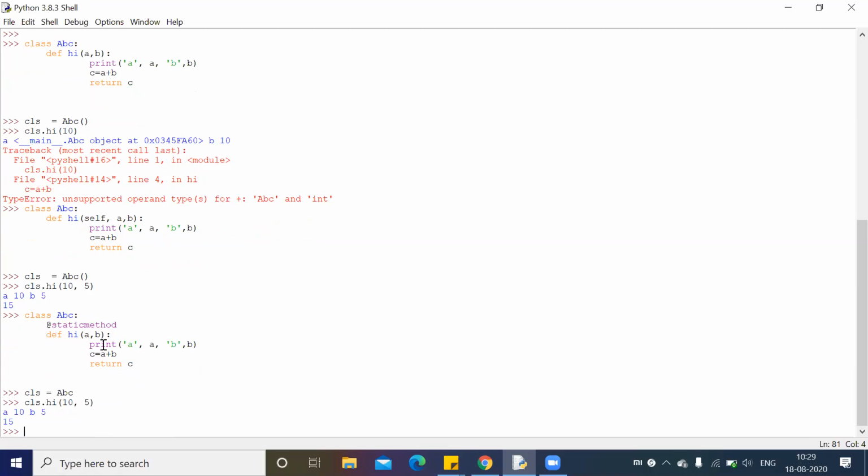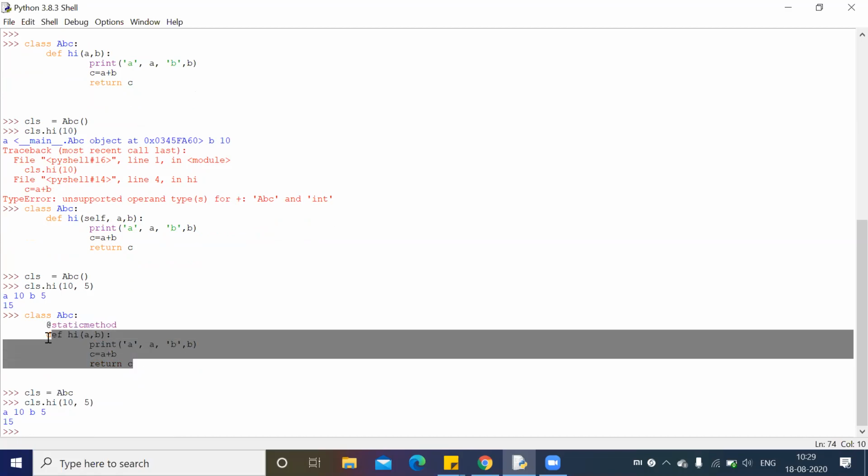Now it will be considered as a function. Not a method. Got it? So it is not considered as a method. It is considered as a function. We will discuss it later. Now we are actually talking about method.